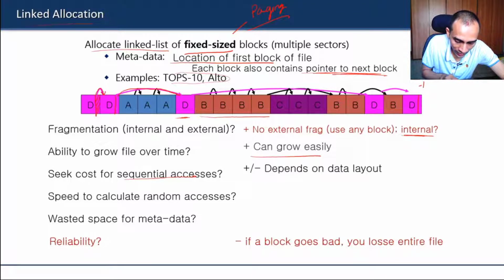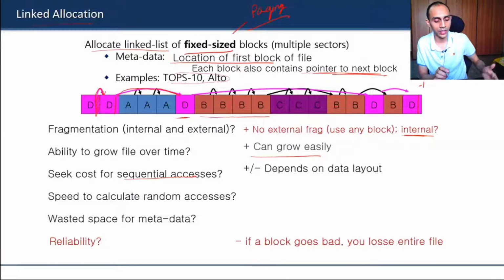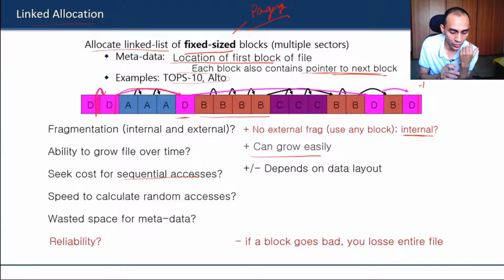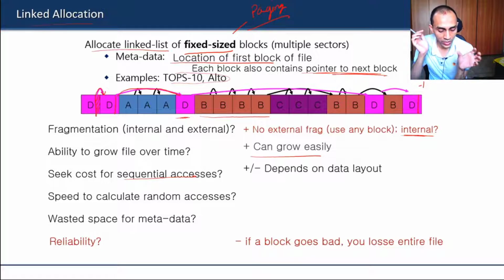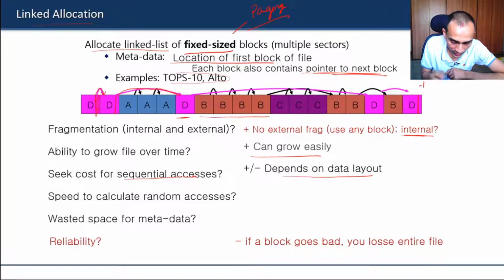But if the file is broken and scattered all around the disk, then sequential access will not be good. The file system understands that we can get the best read and write performance if we allocate files in a contiguous location. So as far as possible, the allocation will be done in such a manner that as much contiguous location as possible can be given to a file, and beyond that it cannot do much. Finally, it depends on how the data gets laid out. So sequential access speed will depend upon that.